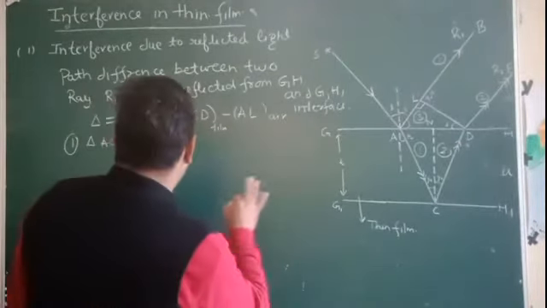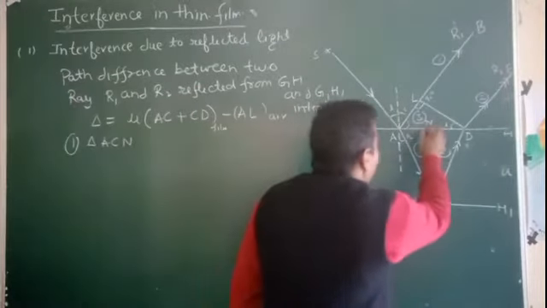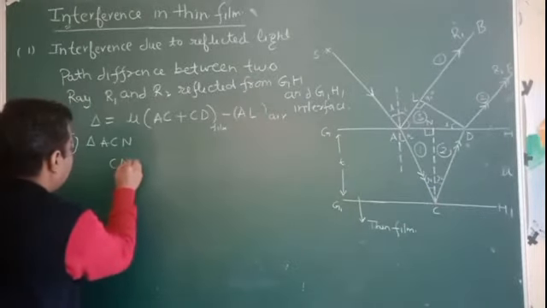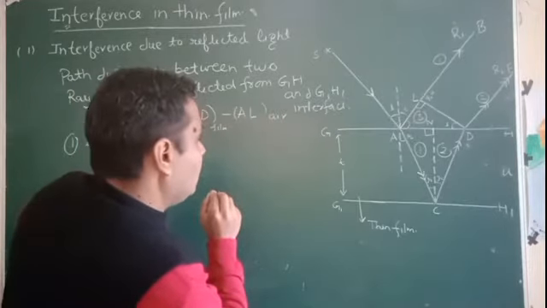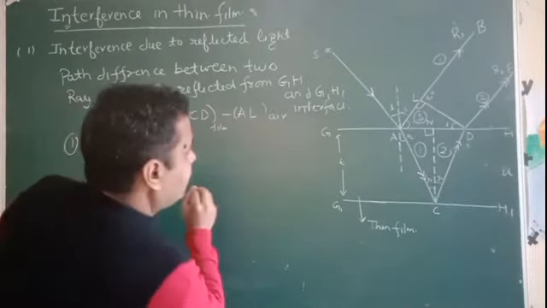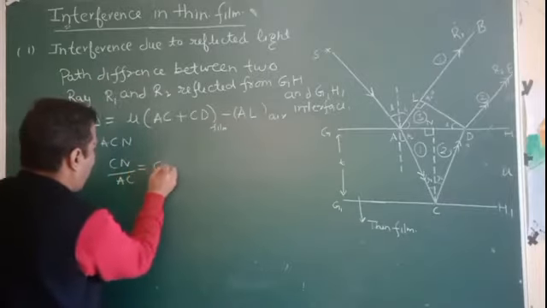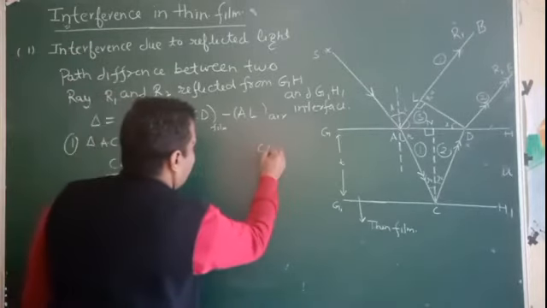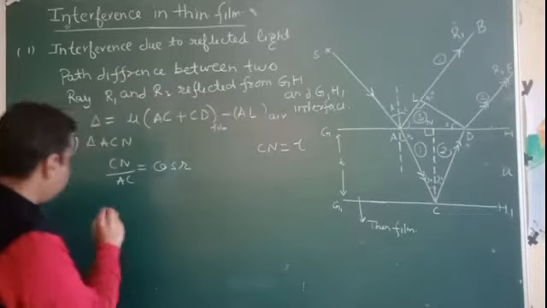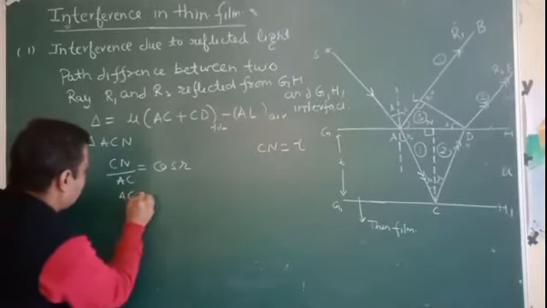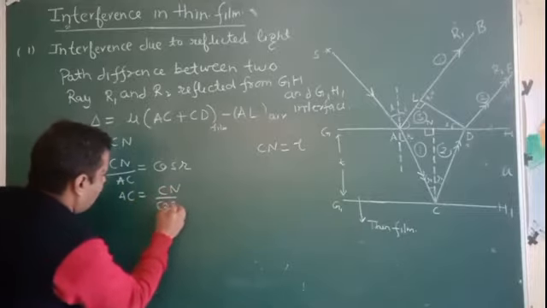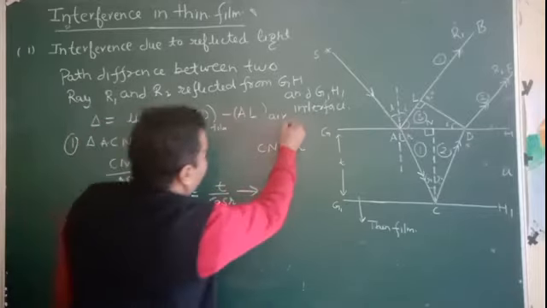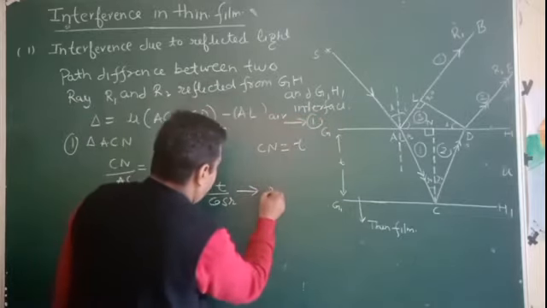So in ACN, this is the 90 degree angle, this is R, so CN upon AC is equal to cos R. And CN is basically T. So we have calculated AC is equal to CN upon cos R, that is equal to T upon cos R. This is equation 1 and this is equation 2.